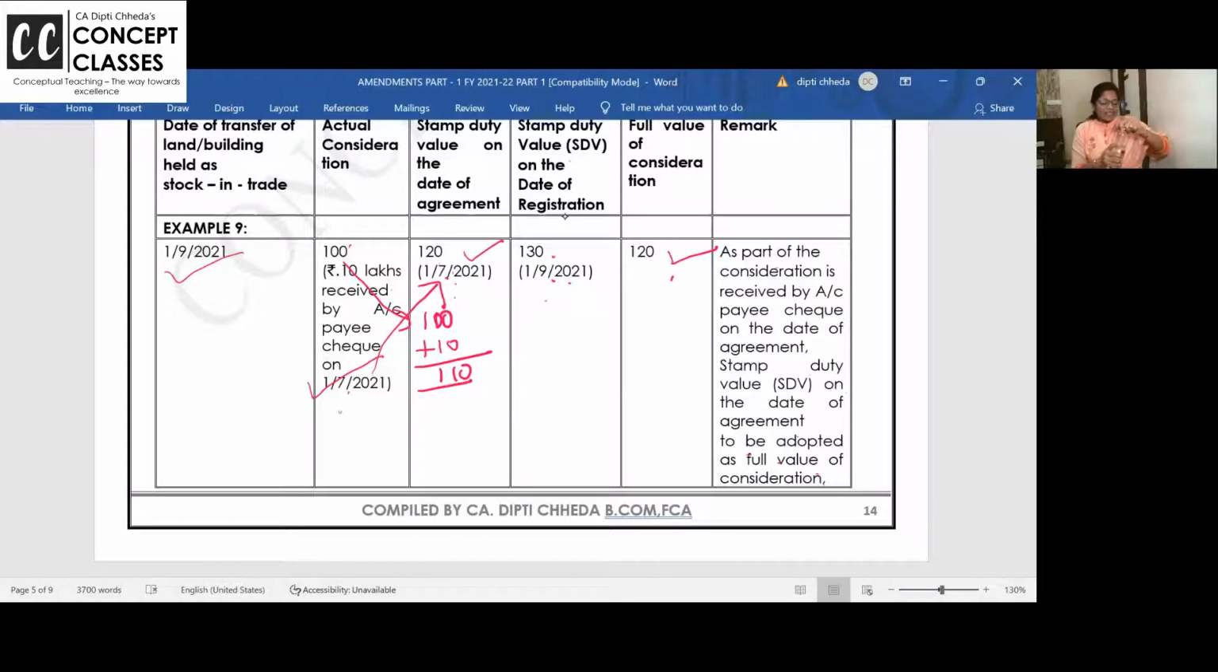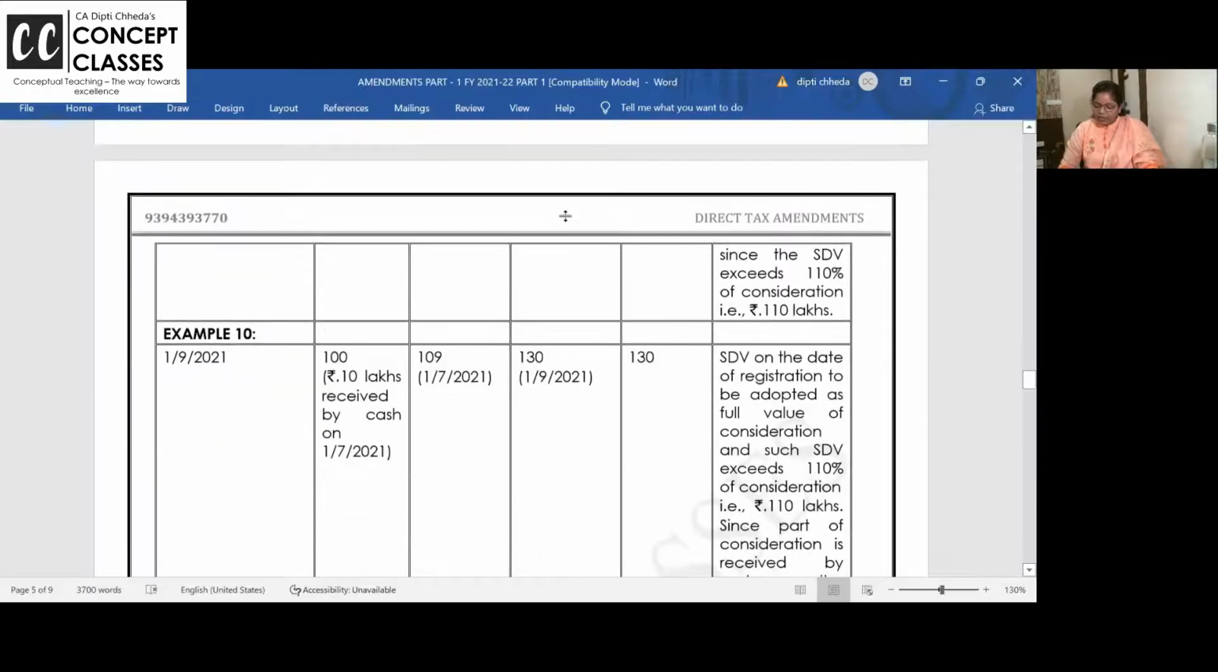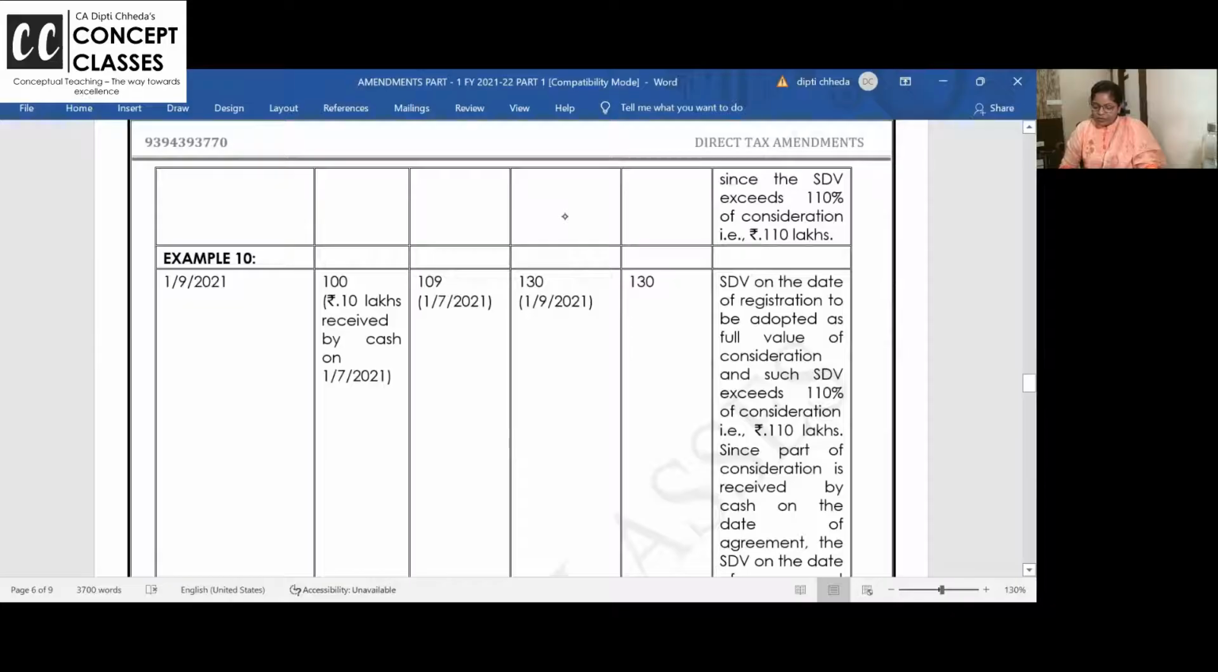Yeah, many students request me. I do make conceptual videos of 10 minutes, but if you want to learn the things, it goes on a little long only. Chalo. Now, on the date of the agreement, you have received 10 lakh rupees in cash. So the stamp duty value on the date of agreement is of no use. So you will take the stamp duty value on the date of registration.